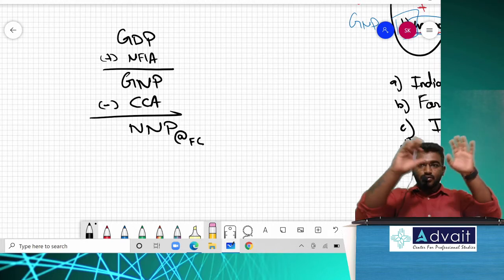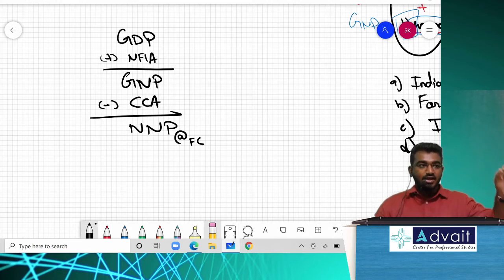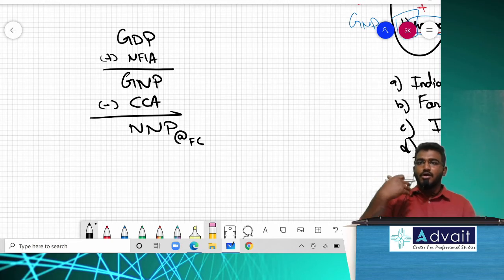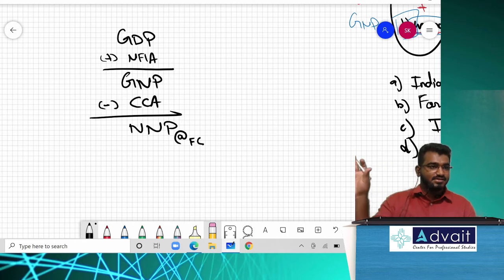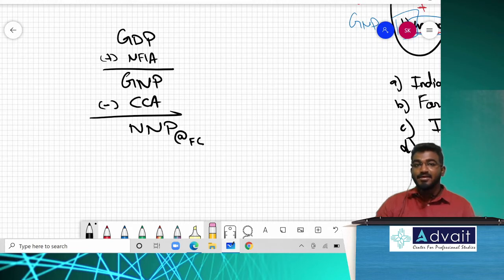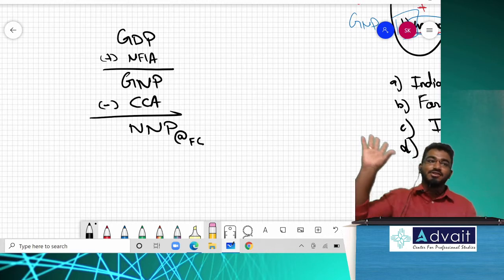So in the total calculation, we need to derive NNP at factor cost. They will give you the values of GDP, the values of factor incomes receivable from abroad, payable to abroad, all those A, B, C, D, Z information. And they will also give many biscuits for you. What are these biscuits? Unnecessary information. And my students are naturally very much affected by that unnecessary information. They will take it, they will calculate it, they will find their own recipe in it.